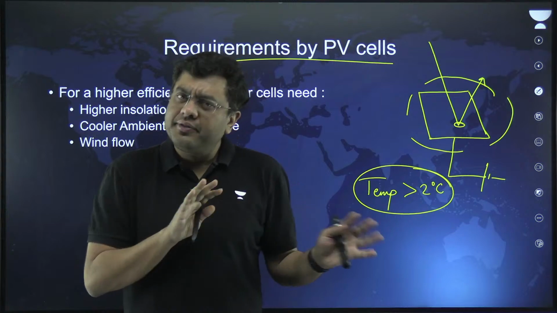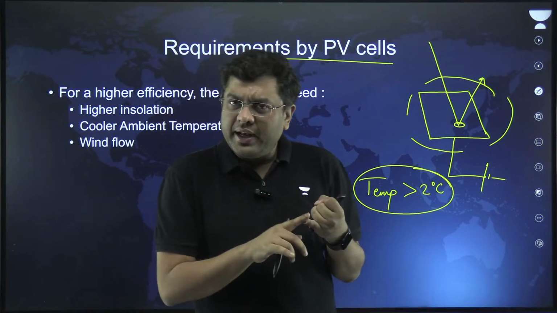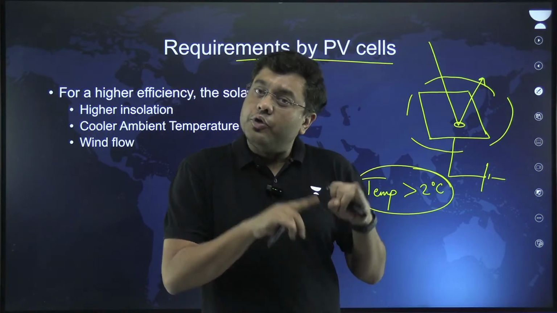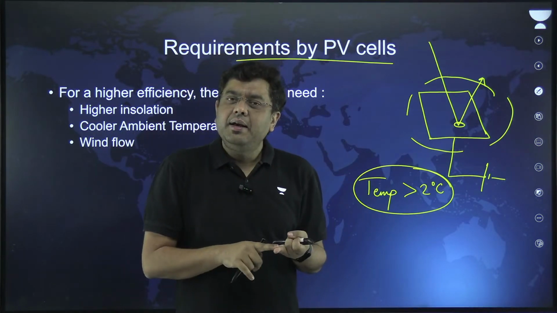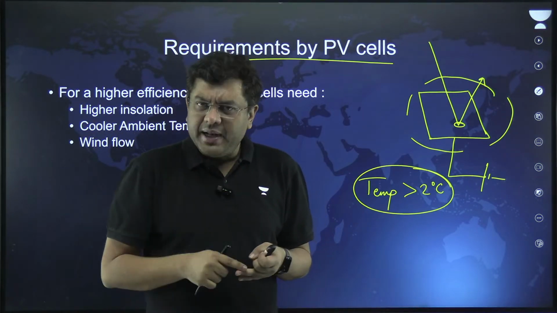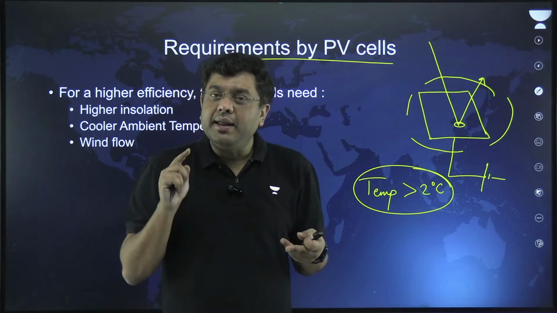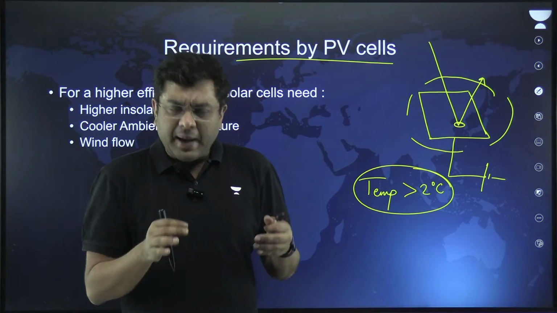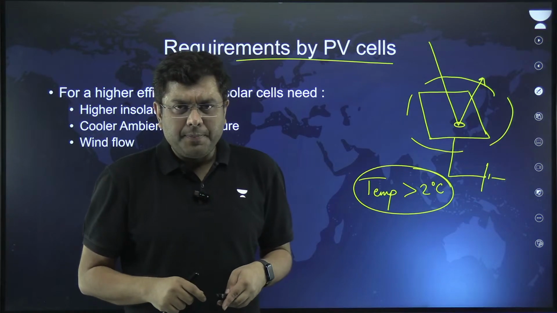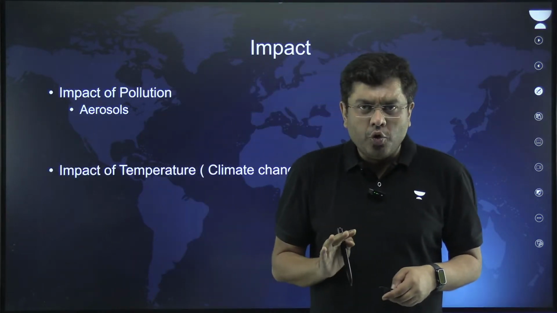So what is required for better energy conversion in a solar cell? A brief summarization. High solar insolation: bright sunshine, clear, cloudless sky. Secondly, slightly lower ambient temperature. And thirdly, a slight breeze and airflow around the solar panel to reduce the temperature. This is the requirement overall.